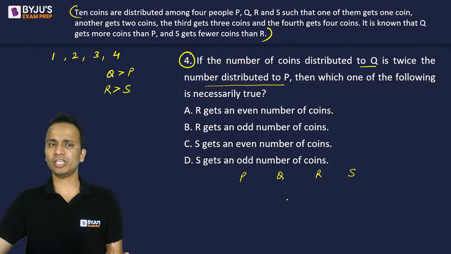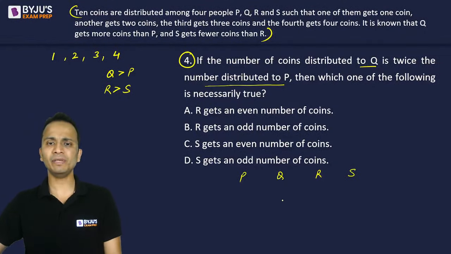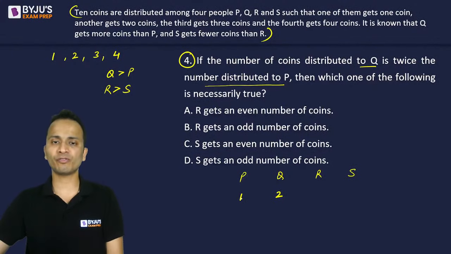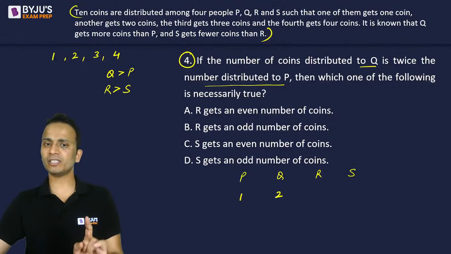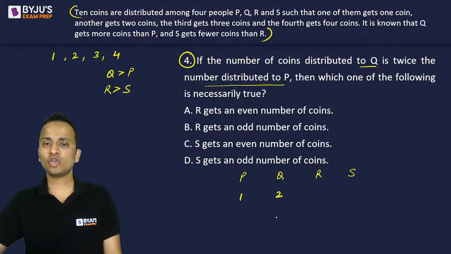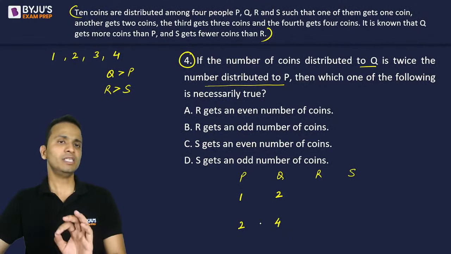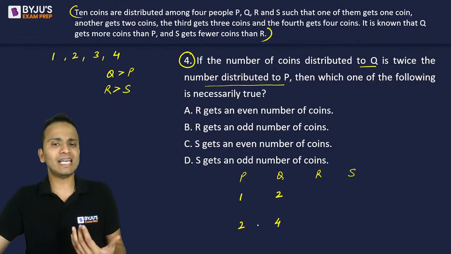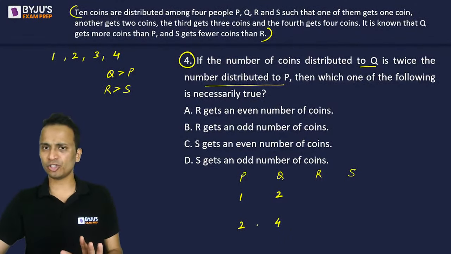So double होने चाहिए. So double के लिए क्या क्या relations हैं मेरे पास? So one can be, Q will get twice that of P. So Q gets 2 coins and P will get 1 coin. So Q has twice the number of coins than P, right? This is one case. Another case can be Q will get 4 coins and P will get 2 coins. These are the only two possibilities that I can have for this question.